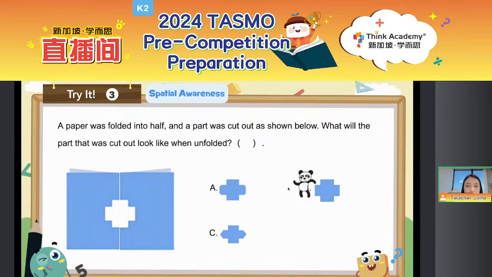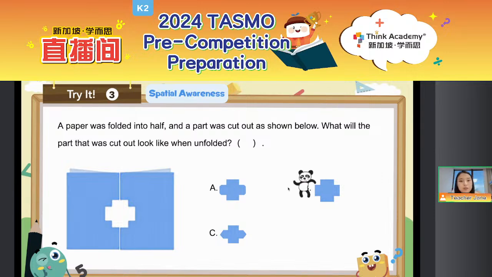Very well done. So let's do a quick review together. Just now, we discussed symmetry, right? Symmetry means that if we fold a picture along a line, or if we look in the mirror image, the two halves, if we imagine that we fold it along a line, will look exactly the same.